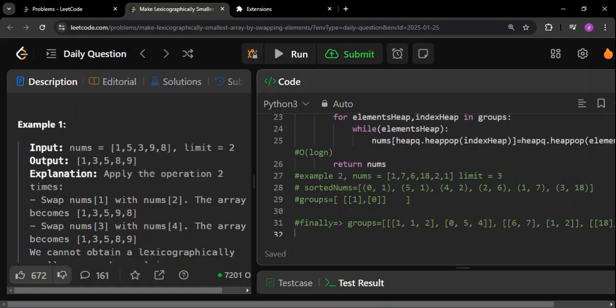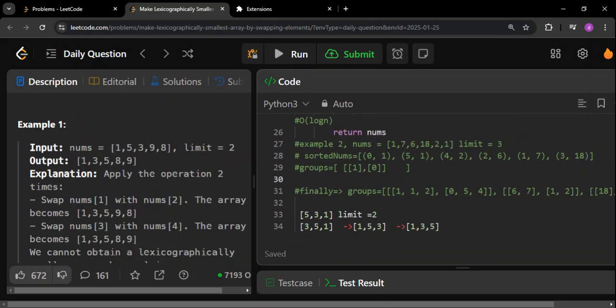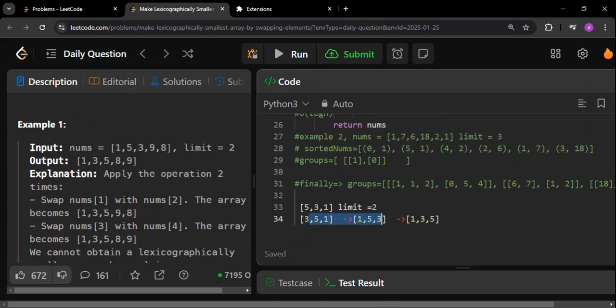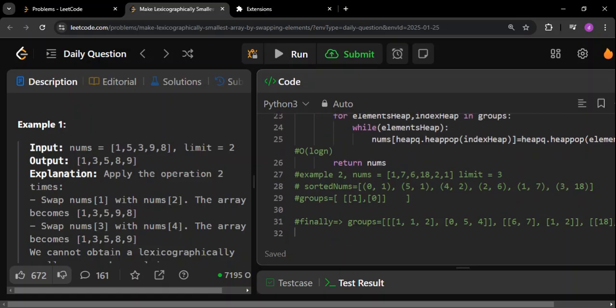For that, see this. If you directly compare, as I mentioned, you cannot swap. But there are a number of intermediate steps, and after that, it can swap. So for that reason, we are going to sort the numbers. Remember, since the indexes are also important, we'll have to maintain their indexes also. So for each number, I'm maintaining a tuple in Python. A tuple basically means it has more than one element, like this particular bracket.